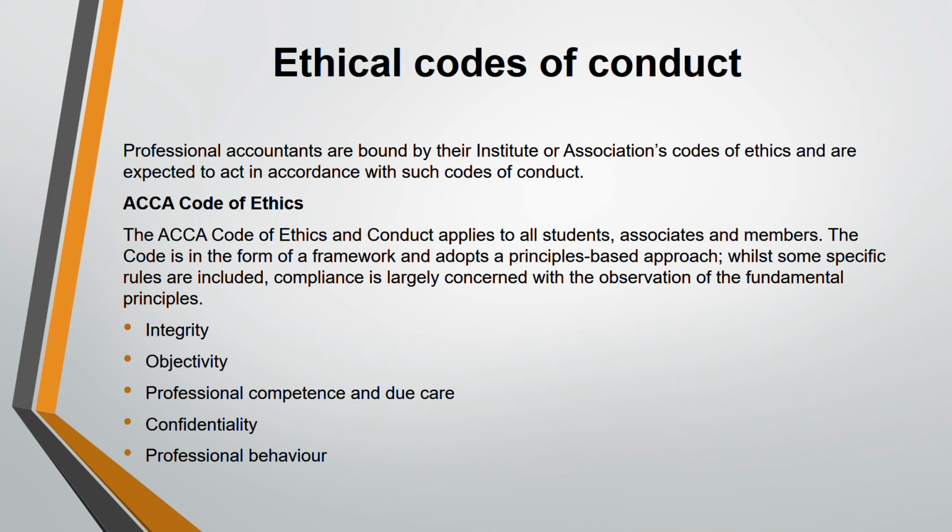Integrity means honest. You're not honest, you're not straightforward. Objectivity means what? You're being influenced by someone else. It's not your decision. You're not independent. Professional competence and due care means, see, you don't have to give definition of this. Okay, I'm just explaining you the definitions. So professional competence and due care is you should have the knowledge, up-to-date skills and expertise. For that, you can do continuing professional development and take courses and all those things.